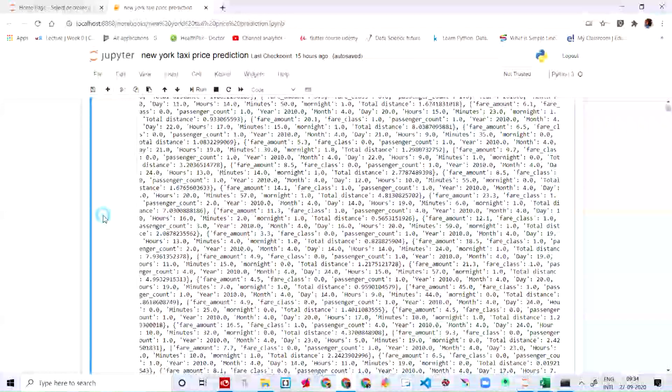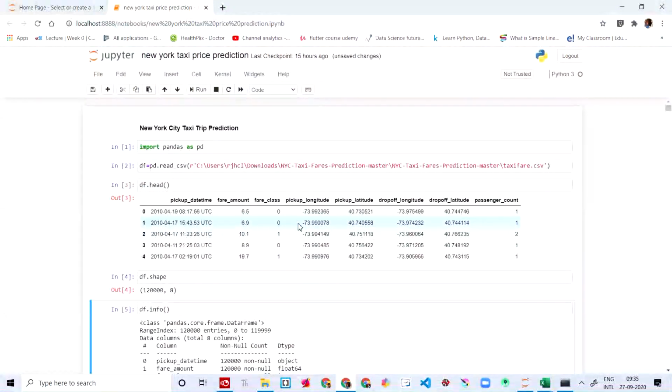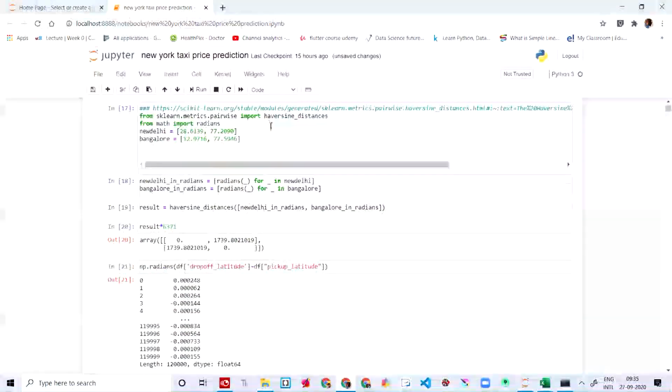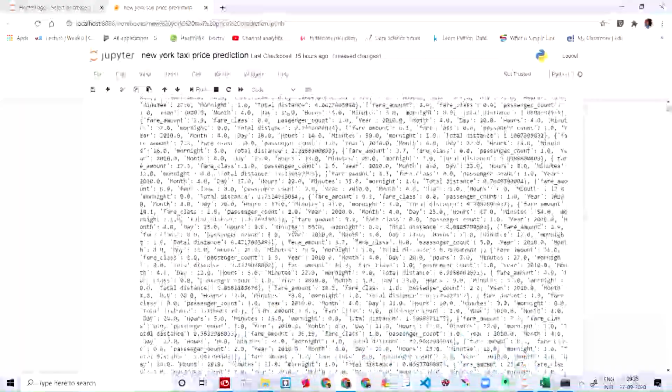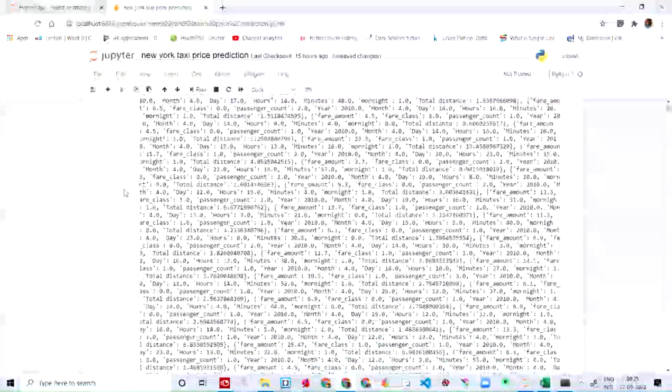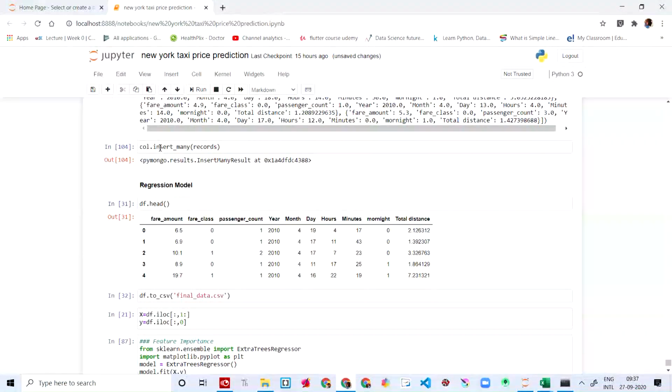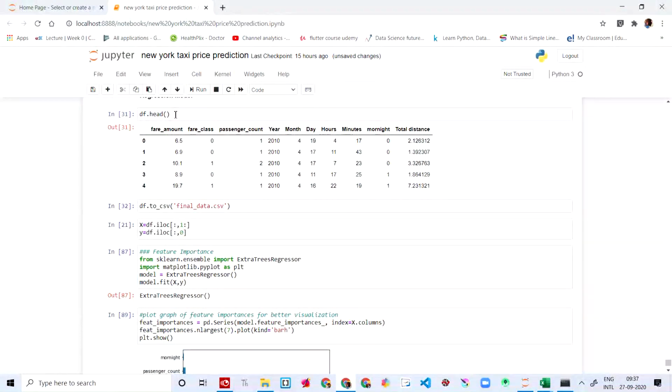Let me just make it small. Yeah, so it's here. This is just big data. And then I'm going to say insert the records. You can see col.insert_many records. And then you get the head over here.